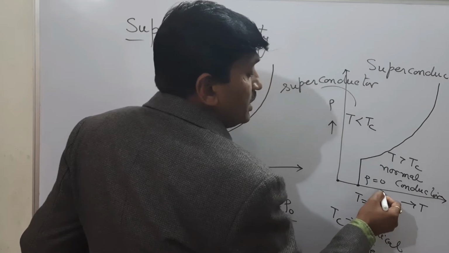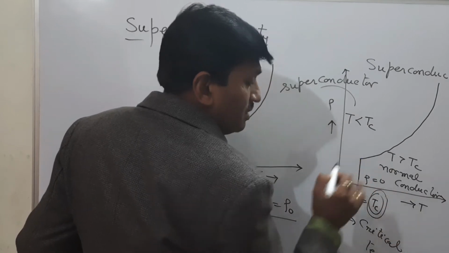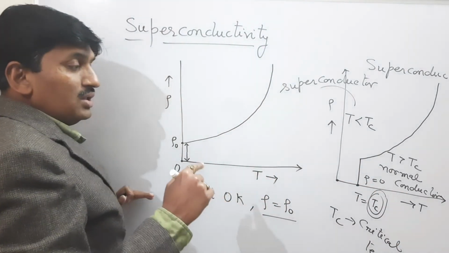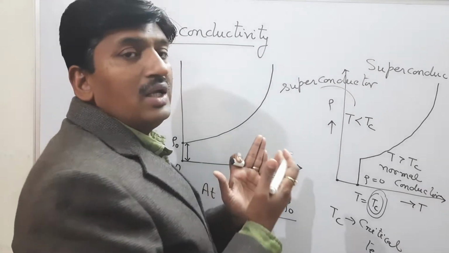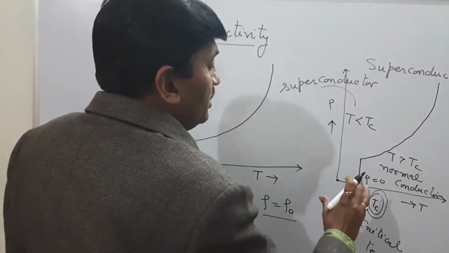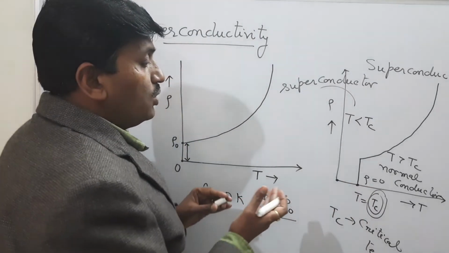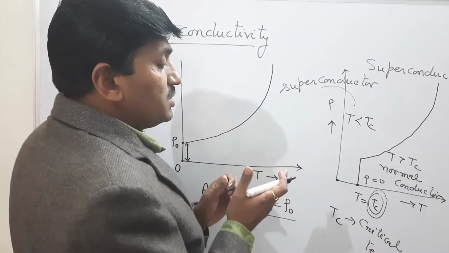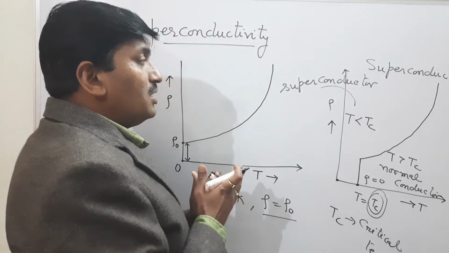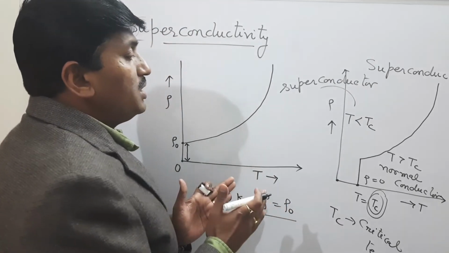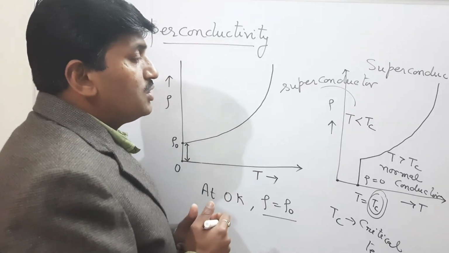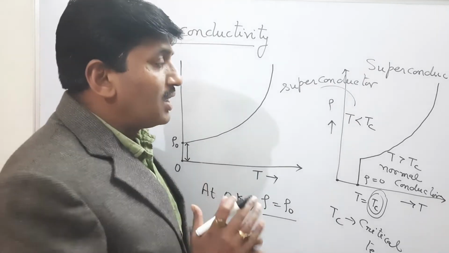So there is a temperature limit which decides whether the conductor is a superconductor or a normal conductor. That is the critical temperature. When the temperature is less than the critical temperature, it shows the property of a superconductor, and if the temperature is greater than the critical temperature, it shows the properties of a normal conductor.